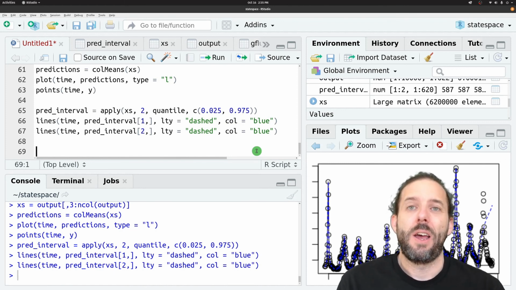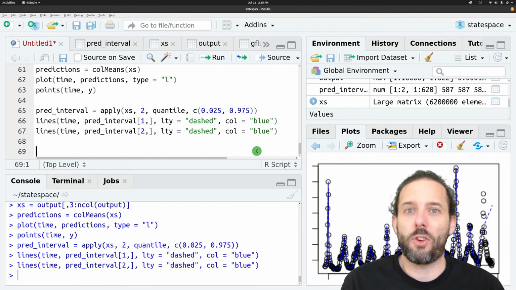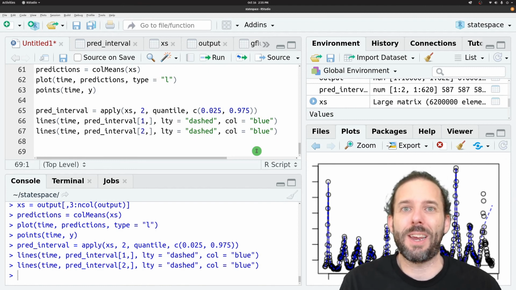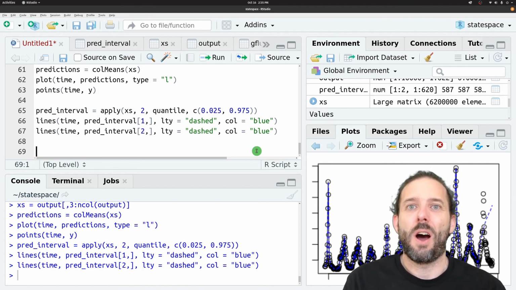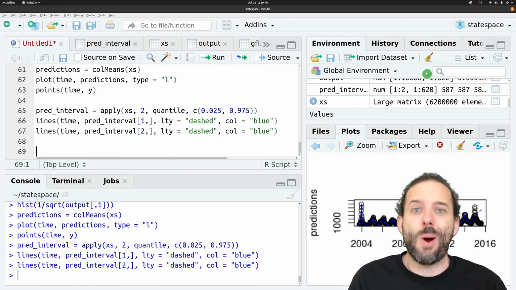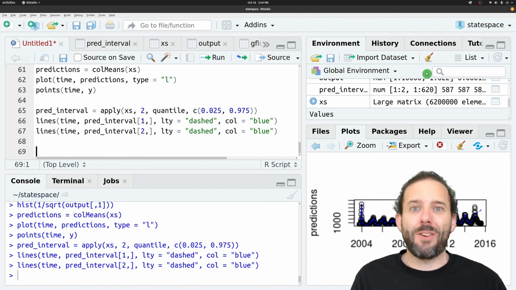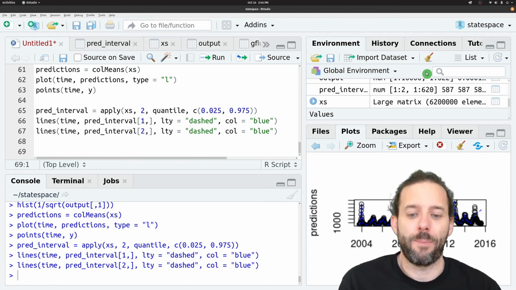Remember that one of the important components of state space modeling is the ability to partition uncertainty among different components of the model. And so we can have this kind of uncertainty in the process model, but separate out the uncertainty that comes in the observation model. And we can look at this by looking at the standard deviations that are estimated for both the observation model and the process model separately.